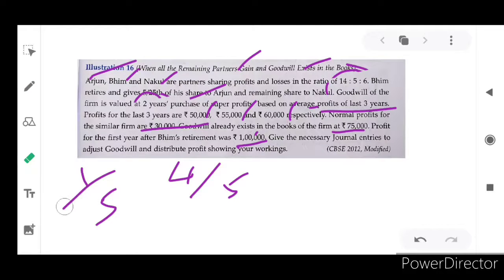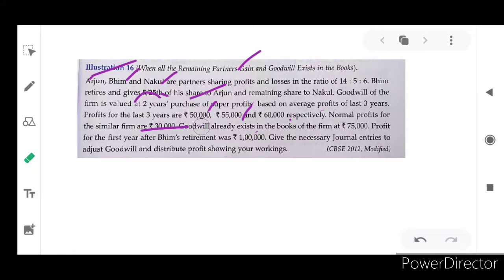It is a very, very important problem. And if they ask goodwill-oriented problems, they will ask like this only. So you have to be very careful while reading the whole problem, and while you read, you have to calculate in your mind. First of all, we have to calculate the new profit sharing ratio.